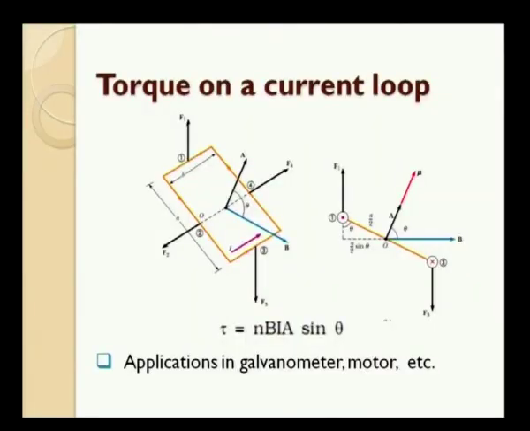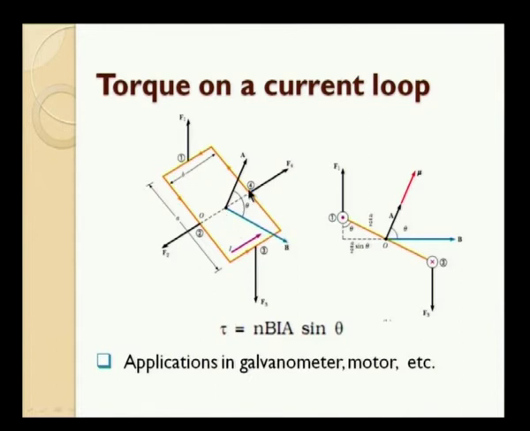So, if it is a loop, what sort of force would be experienced at every part of the loop? Let us have a quick look at the diagram. The orange colored rectangular shape is representing a current carrying loop. The current is flowing in this direction, shown by this arrow mark, and the magnetic field, randomly shown here, is existing in this direction, represented by the blue arrow.